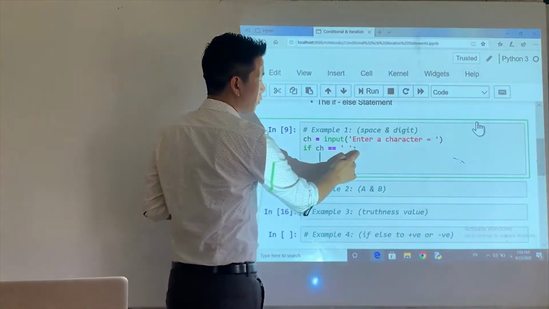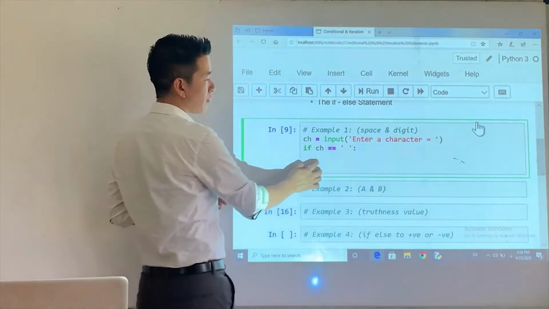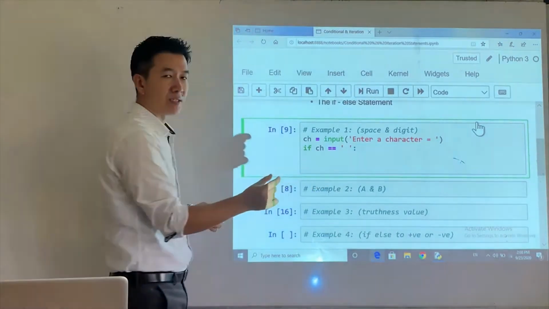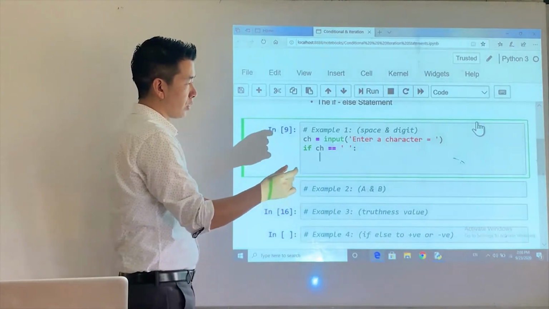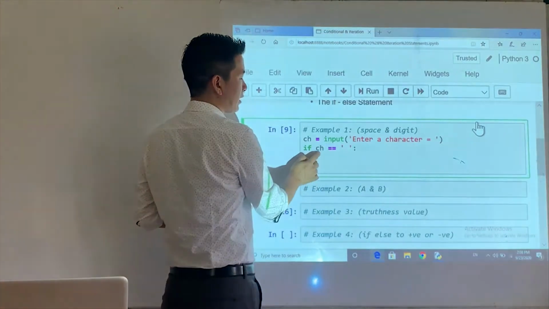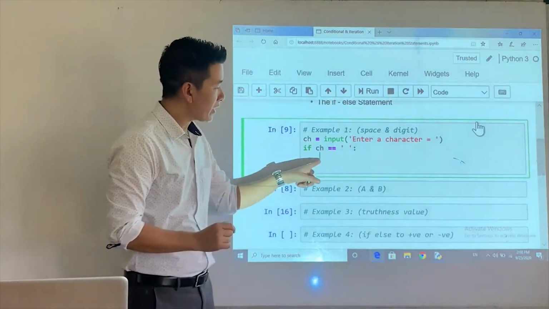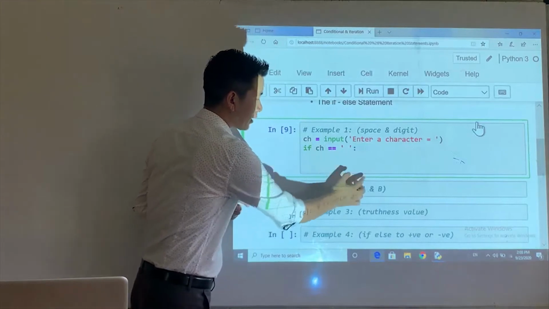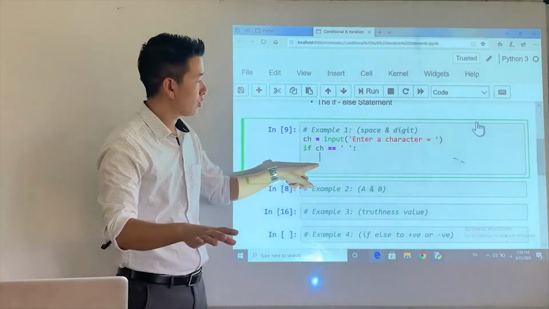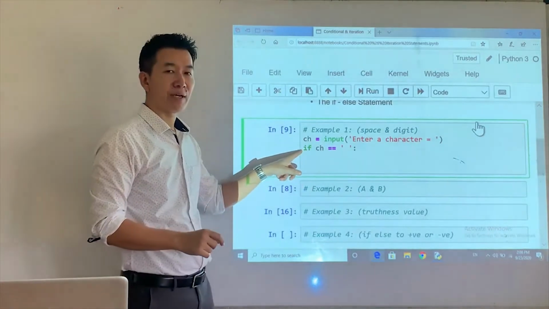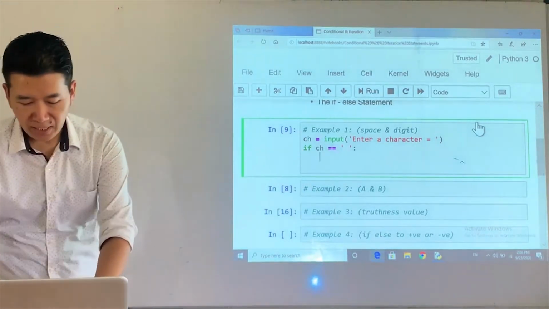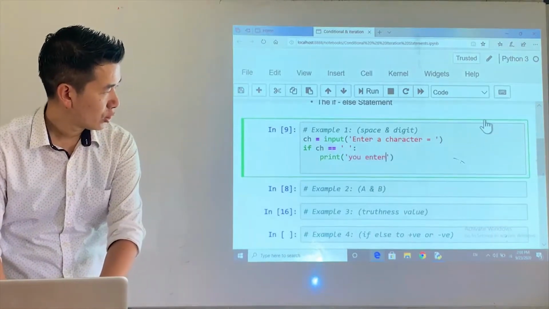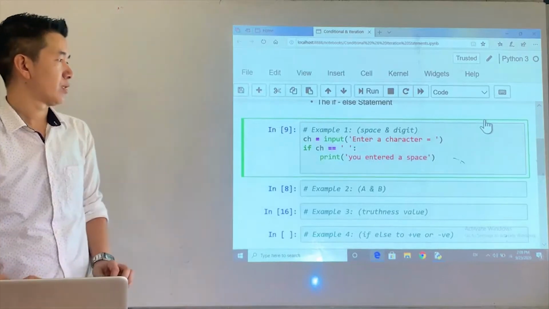So the moment you press enter, Python will automatically place the cursor after probably 4 spaces. 4 spaces is the convention, is the rule. So the statements that we write following this cursor are the block, the statements of the if condition. Now let's say I'll write a statement here, print, and then a message, you entered a space, right?